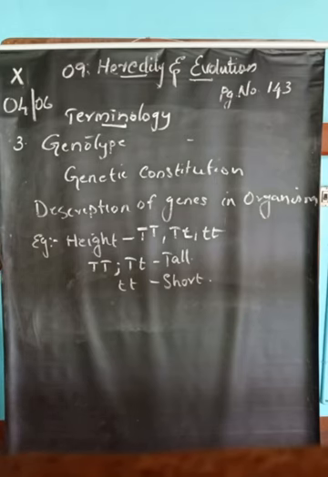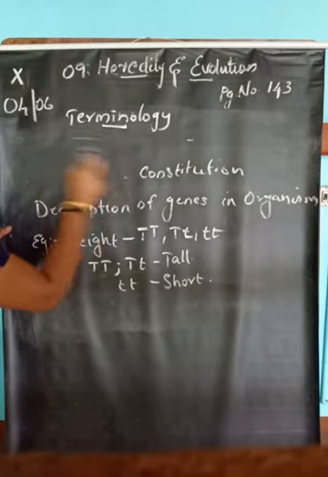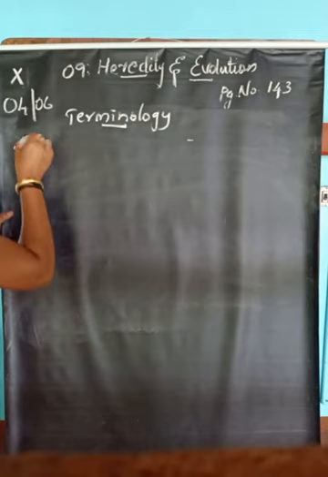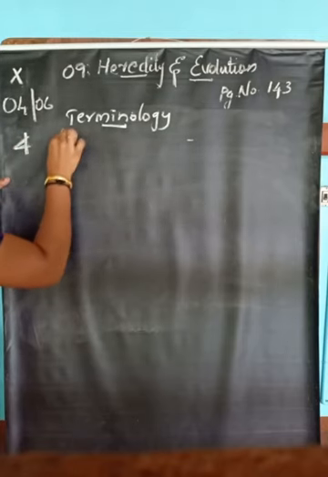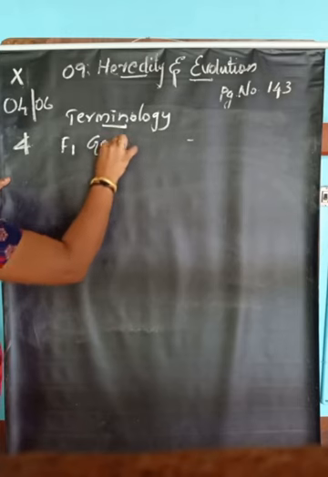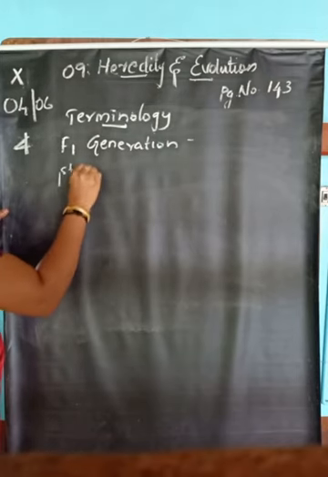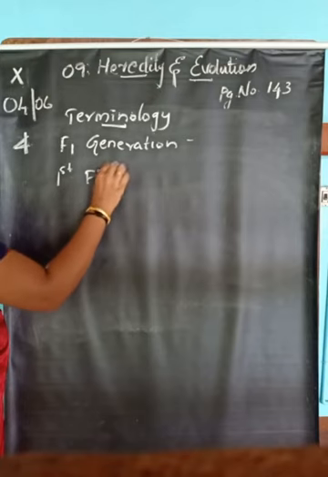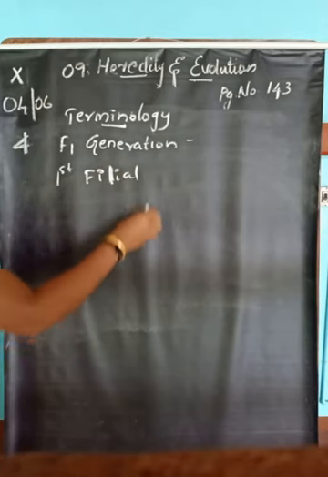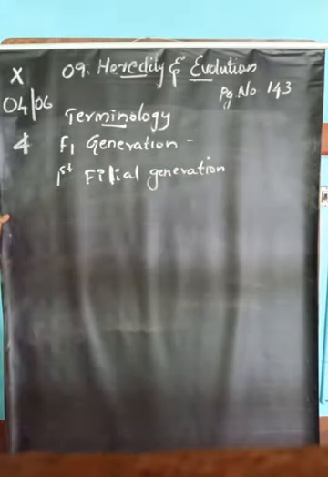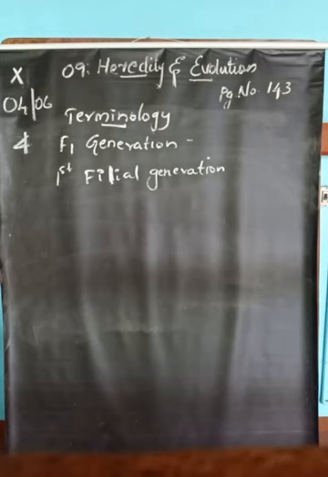Then the other term is F1 generation and F2 generation. F1 generation is also called the first filial generation.